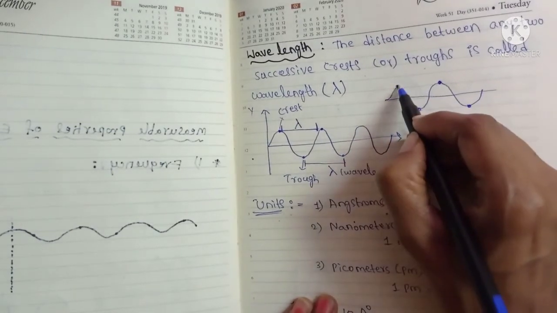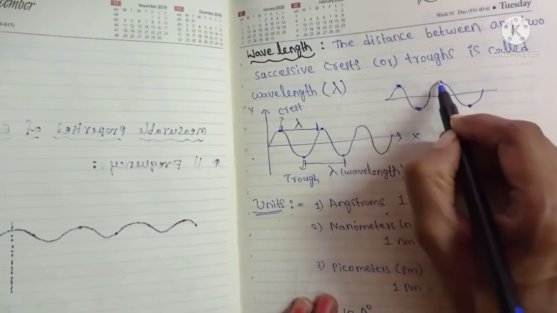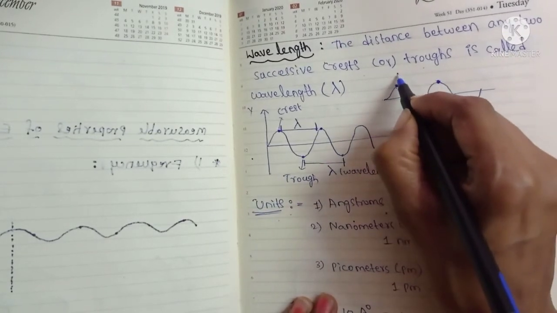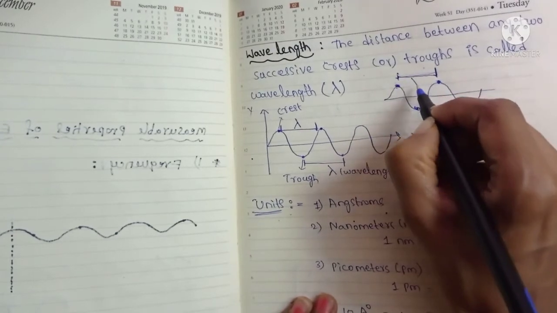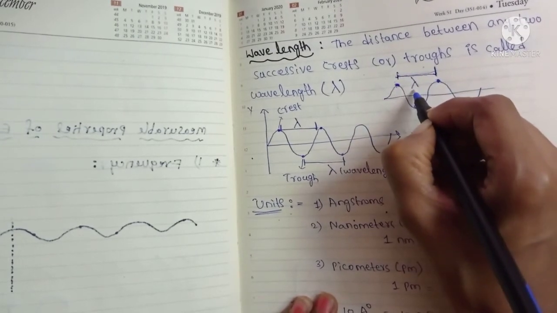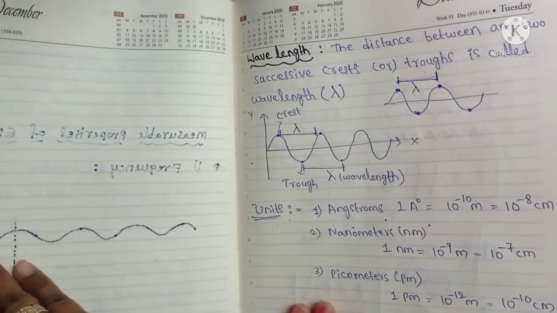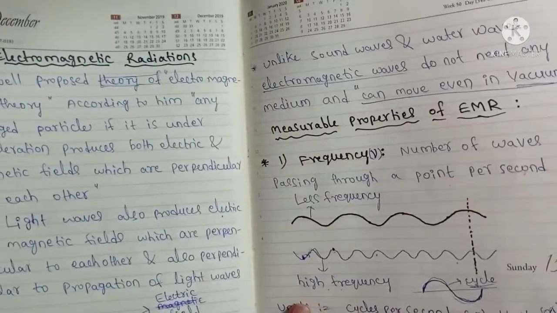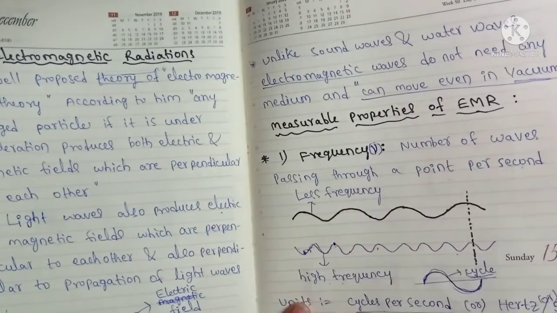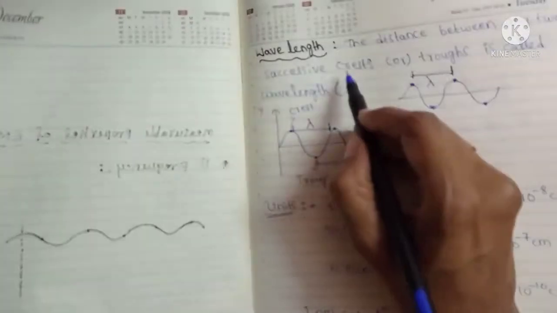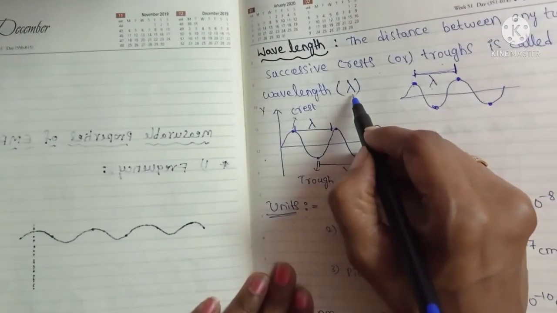The distance between two successive crests, this is the distance, is called wavelength, and it is denoted by lambda. Frequency is denoted by nu; this is the symbol of frequency, nu, and wavelength is denoted by lambda.